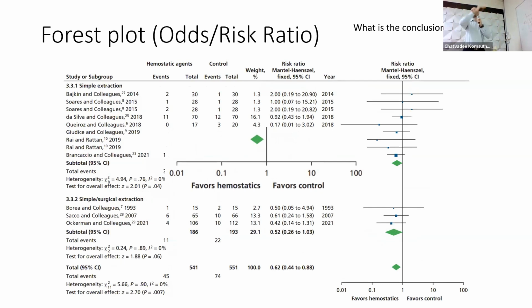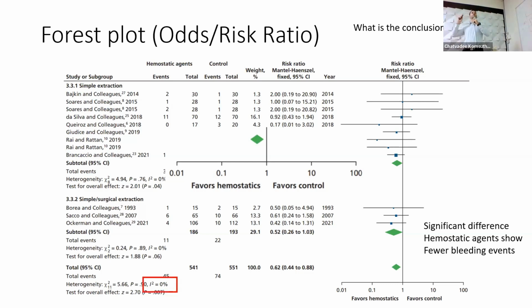Because that green or black diamond or whatever doesn't touch the line of no effect, and here it is to the lower side, which means that hemostatic agents have significantly fewer bleeding events, which means cases with bleeding, compared to the control methods or the conventional methods. Okay, so this is how I get the final conclusion from the meta-analysis. And as you can see here, the value is 0.007, which again means there is a significant difference.